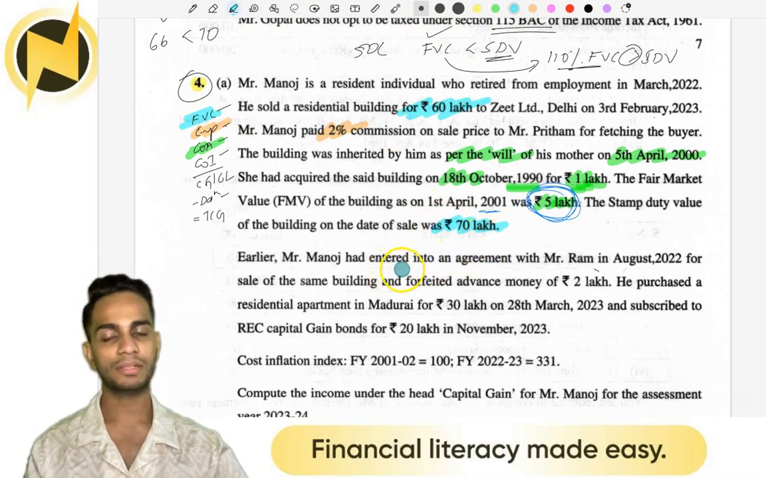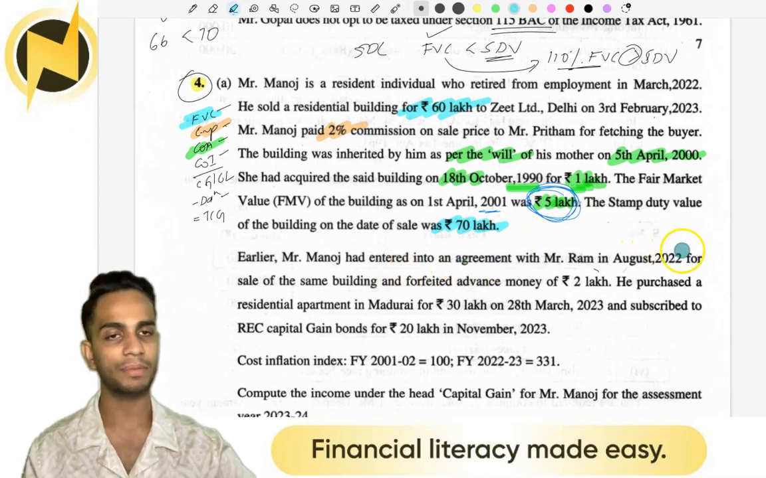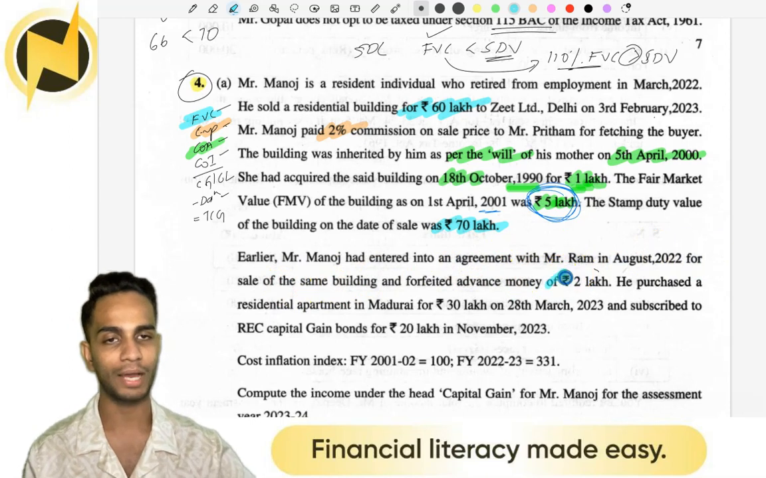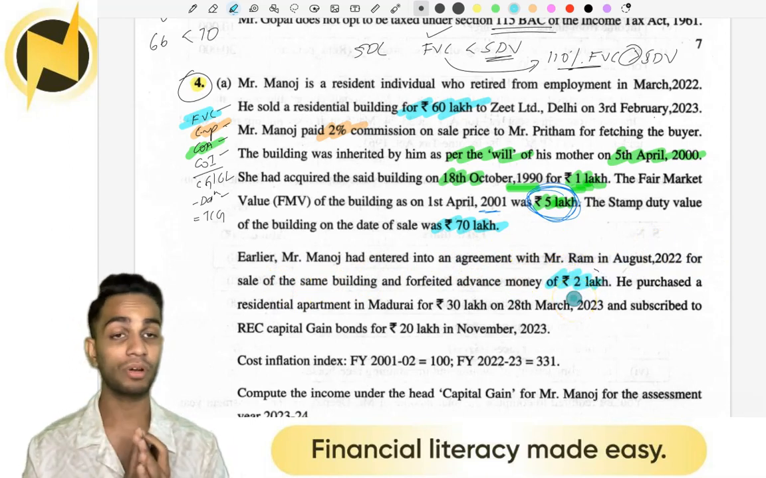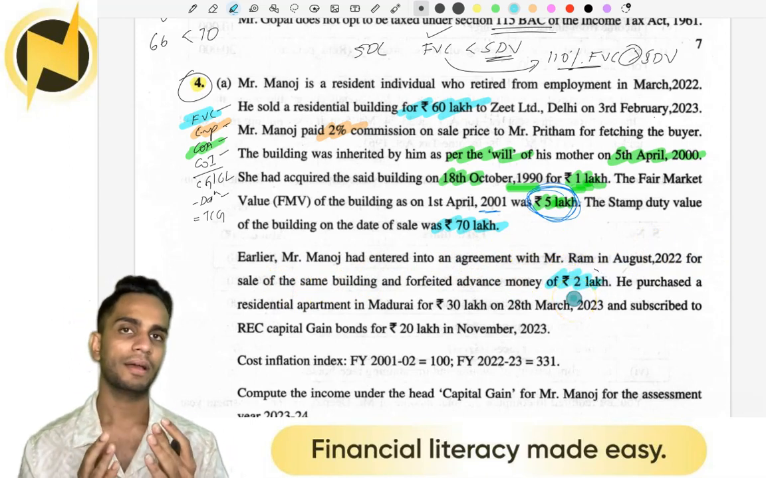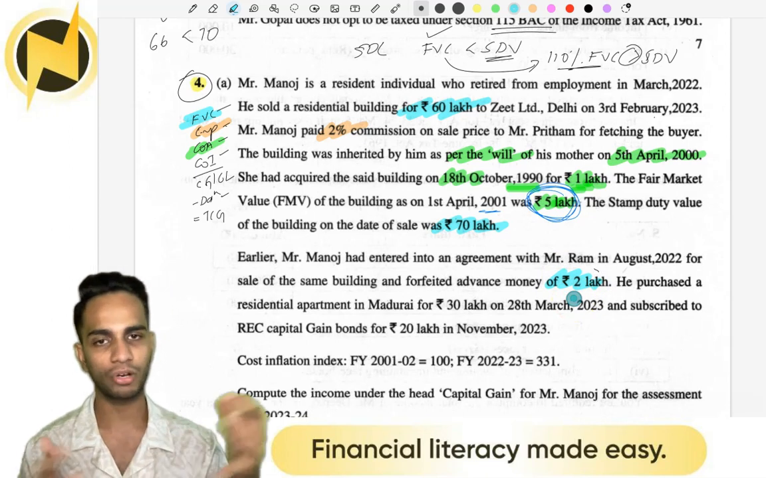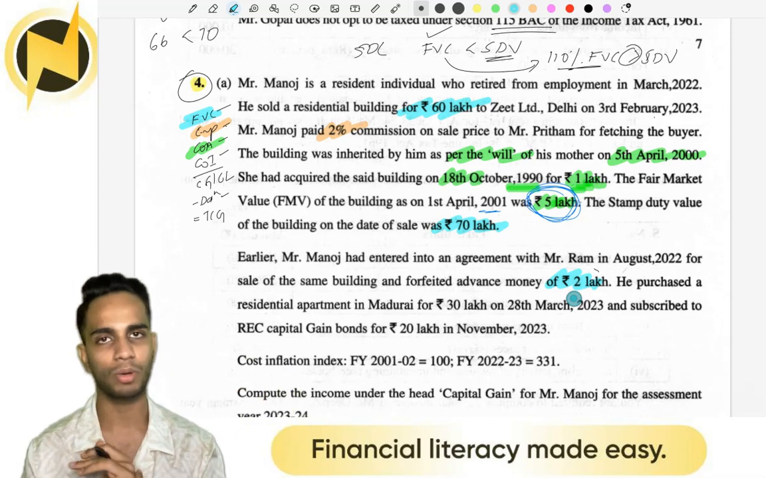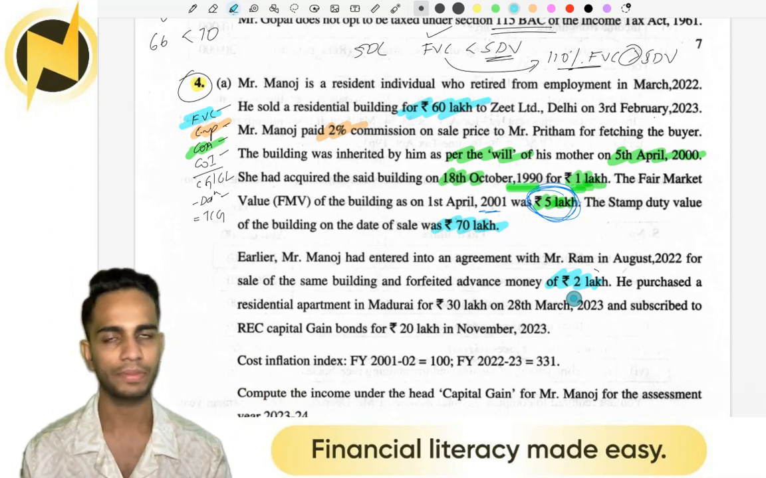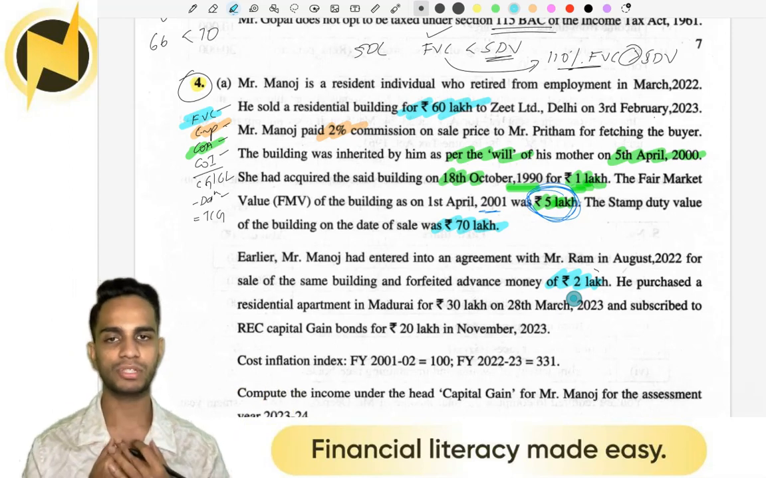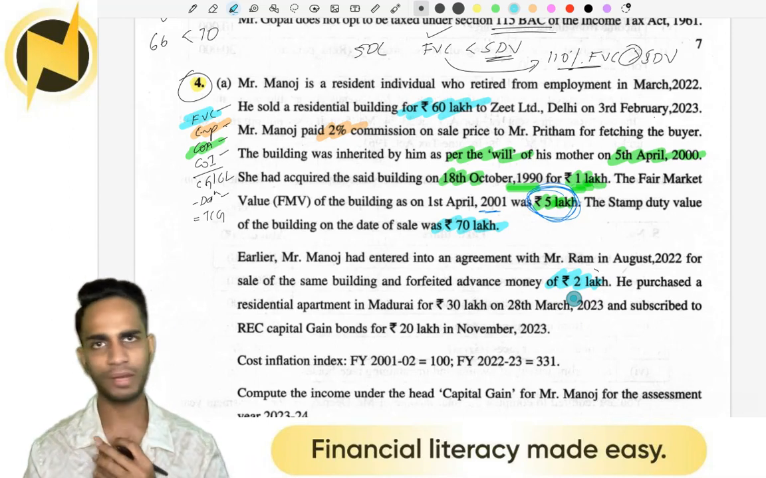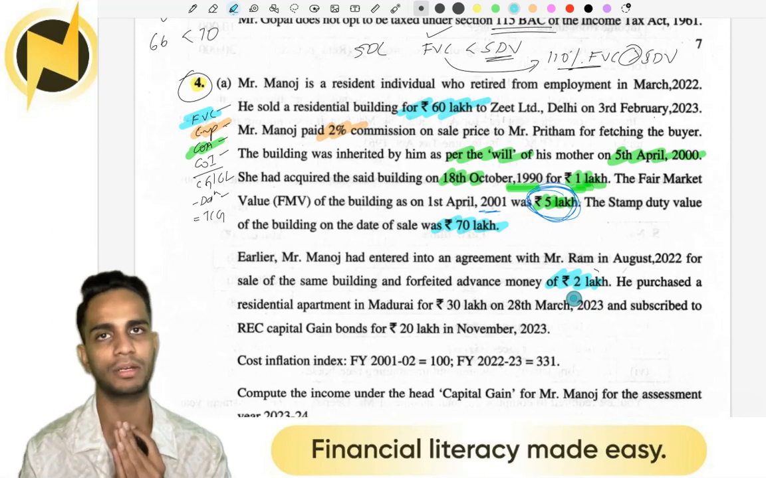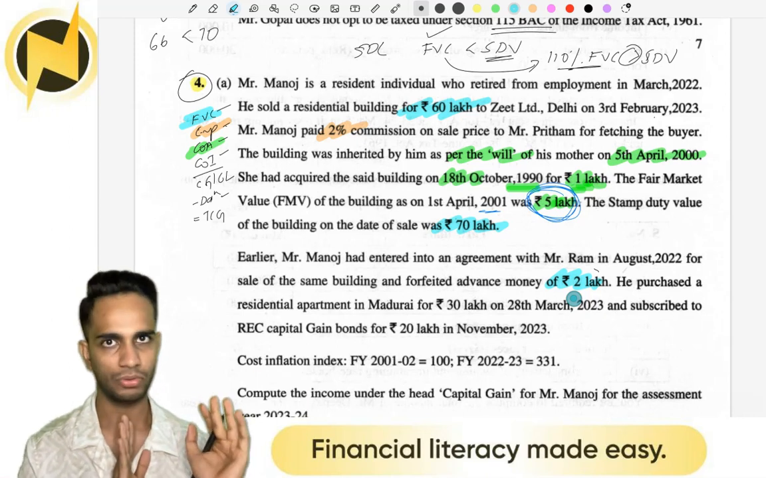Earlier, Mr. Manoj had entered into an agreement with Mr. Ram in August 2022 for sale of the same building and forfeited advance money of 2 lakhs. So before the previous year, Mr. Manoj had an agreement with Mr. Ram, who said he will buy the property. Ram gave a 2 lakh advance, but the deal was not completed. So Mr. Manoj said, you gave me advance and you said you would buy. No, you're not buying. I'm not giving you back your advance. So I'll keep this as my income.